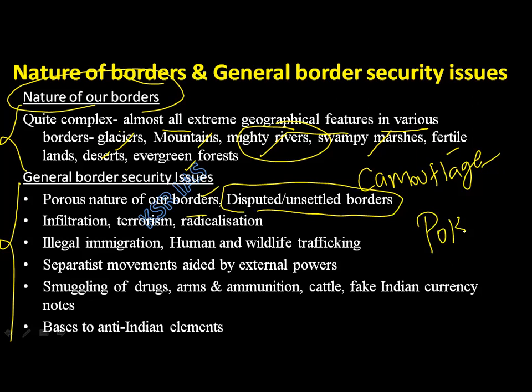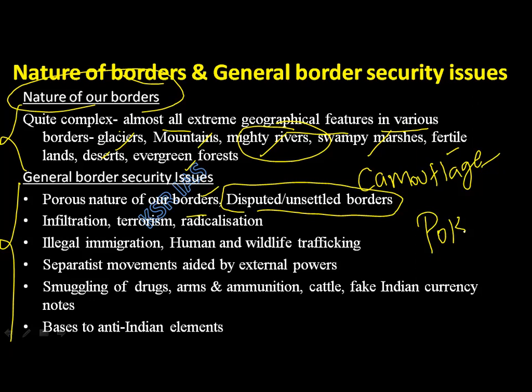When I know to which extent our border is, I can protect it. But I don't know where my border is. This is the problem with China also. China says up to here is my border, but India says my border is there. There is a difference of perception between China and India regarding the borders.